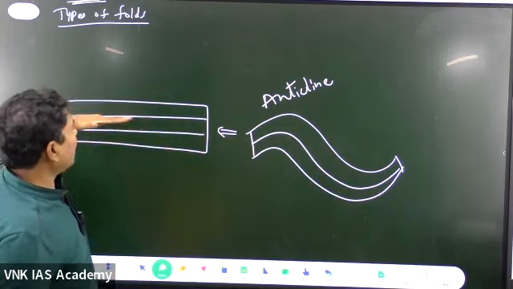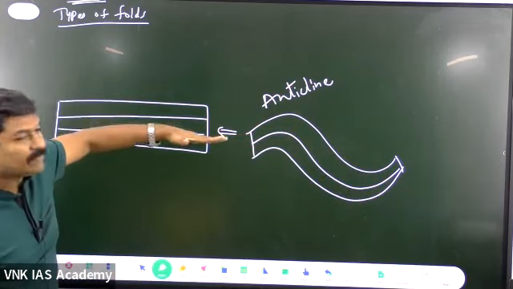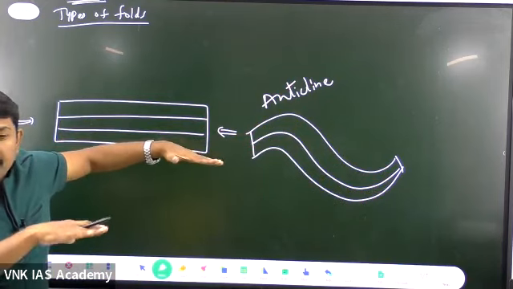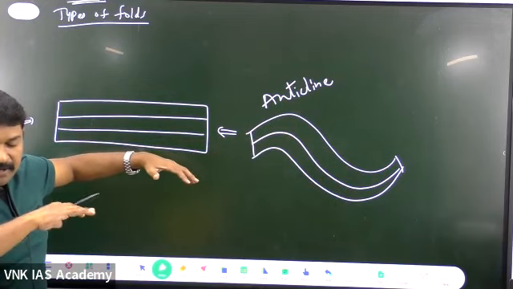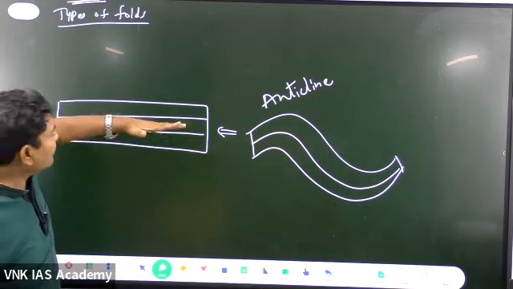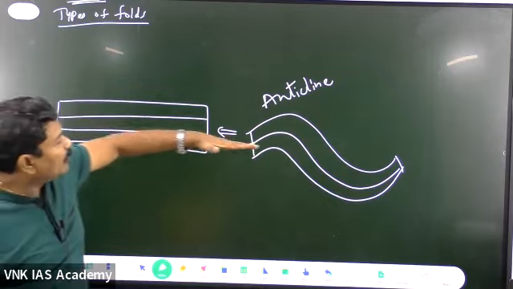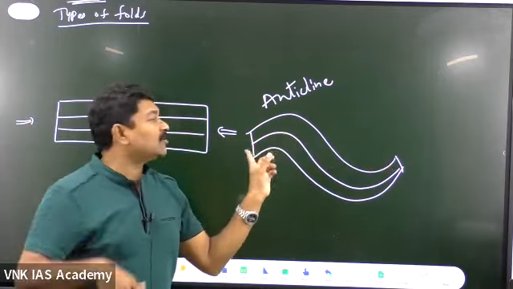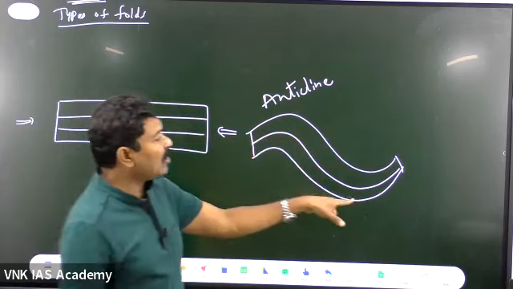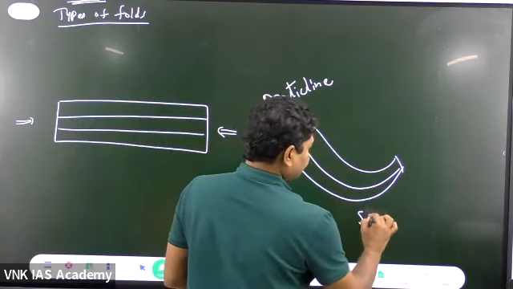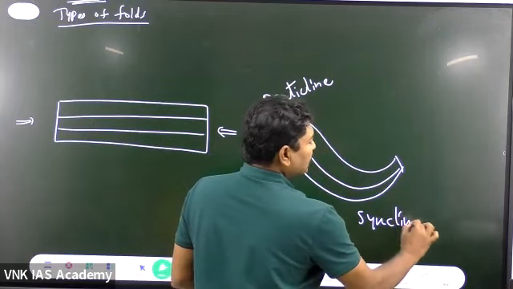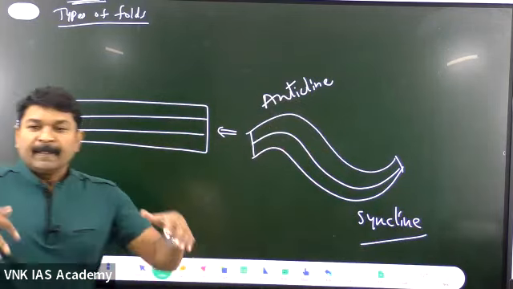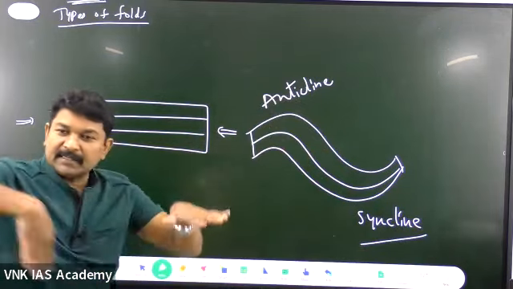What is this flat surface called? This is called the horizontal plane. Sorry, not the vertical, it's called the horizontal plane. The opposite of the horizontal plane is the anticline. And this one is called the syncline. The synclines and the anticlines.